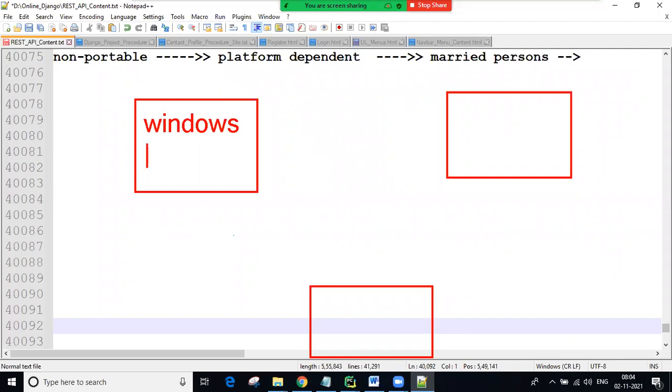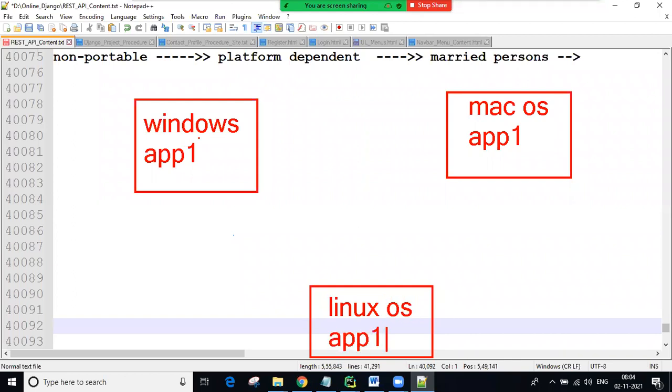On the Windows platform, I designed app one. The same app one we can also execute on Mac OS. And we have Linux systems, Linux OS, where also you can execute app one. So using Windows we are developing application one, and without any modifications in the code, we can execute it on Mac OS and Linux OS.